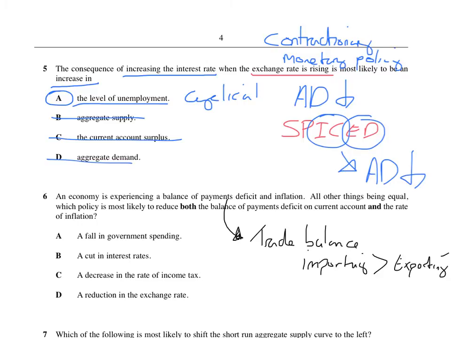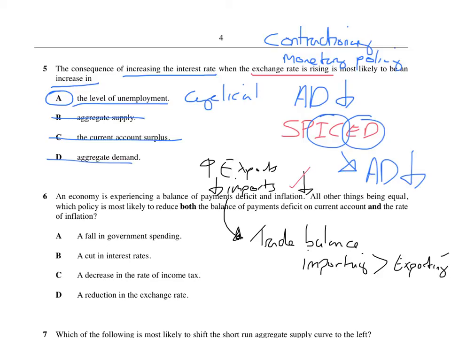Right, which policy is most likely to reduce both the balance of payments deficit and the rate of inflation? So we've got to make inflation go down, and we've got to try and increase exports and reduce imports. So which of these 4 things could do that? So you basically just tick it off. Right, first of all, a fall in government spending. Will that decrease inflation?